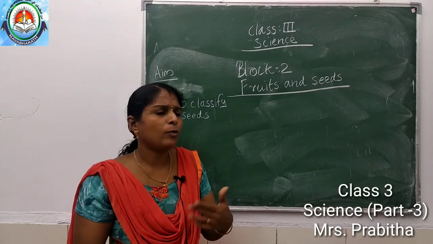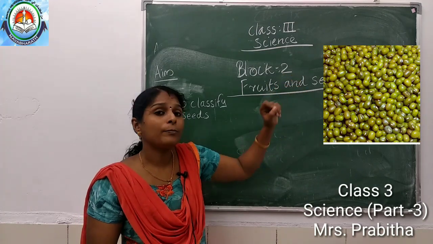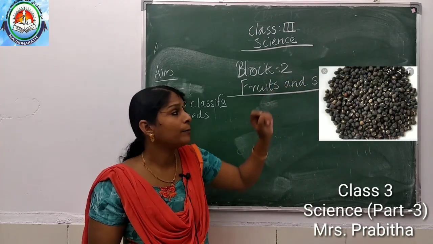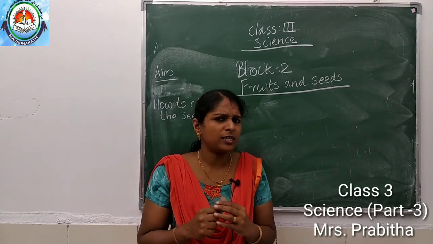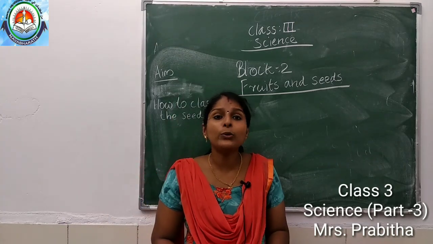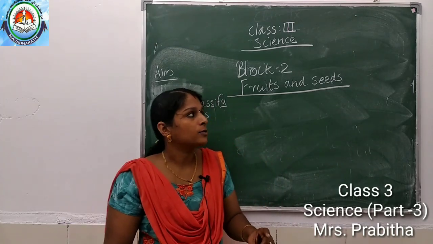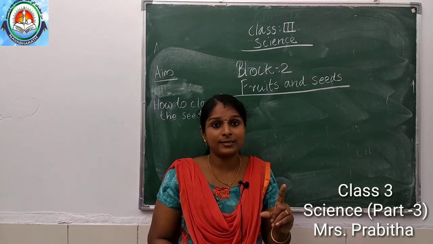Then next some more pictures. Green gram, black gram, dal. These are some seeds. They are very hard. These seeds also we need to cook and eat. Okay. So these are called pulses.